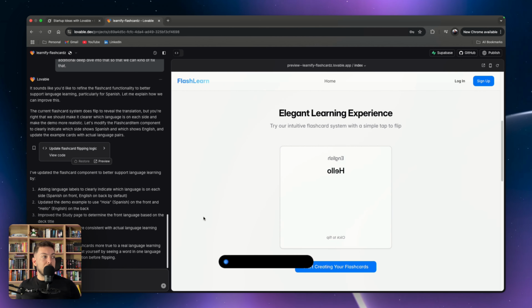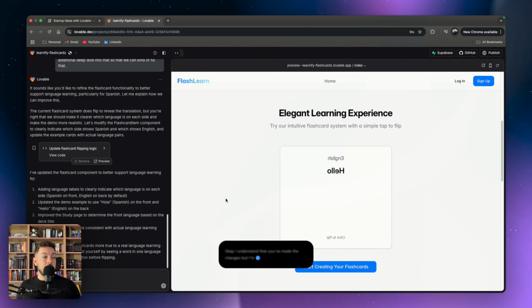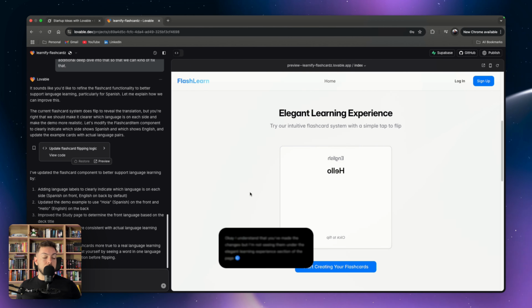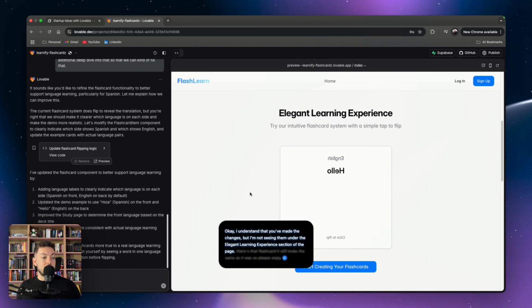Okay, I understand that you've made the changes, but I'm not seeing them under the elegant learning experience section of the page where there's that flashcard. It still looks the same as it was. So please integrate the changes that you've made.